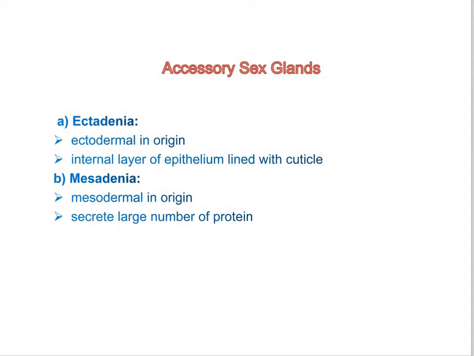There are different insects in which both ectadenia and mesadenia are present, or in some insects only the mesadenia are present. The accessory glands are absent in Pterygota, in Odonata and some Diptera. In Odonata, seminal vesicles secrete the accessory secretion which forms the spermatophore.